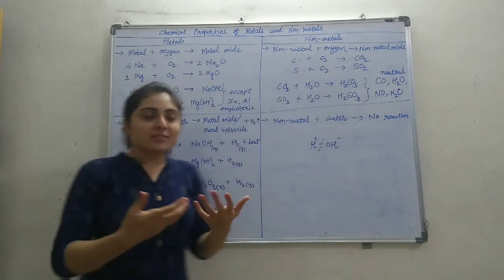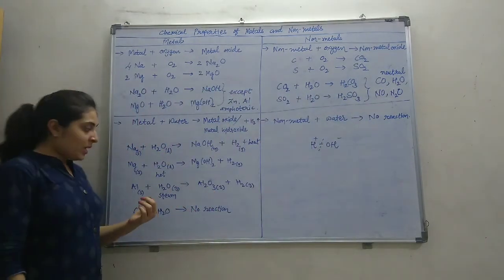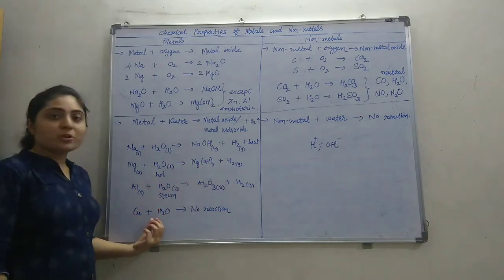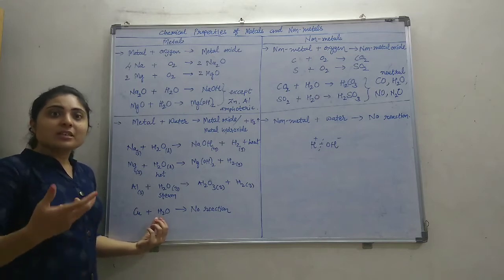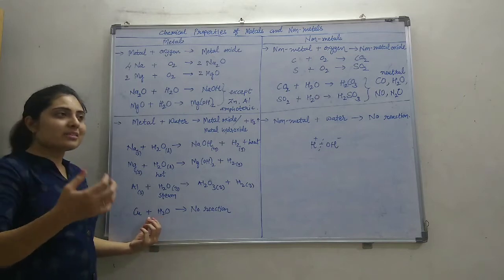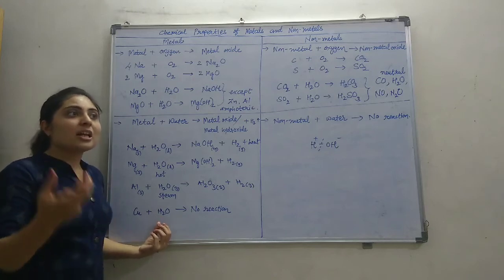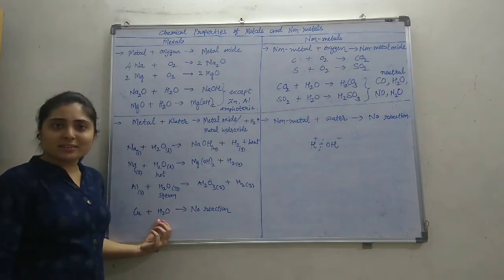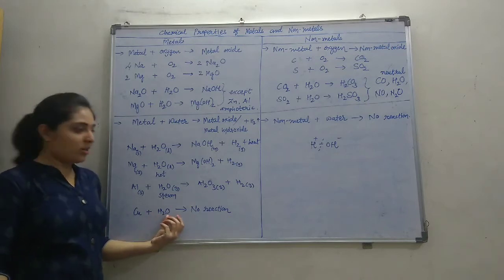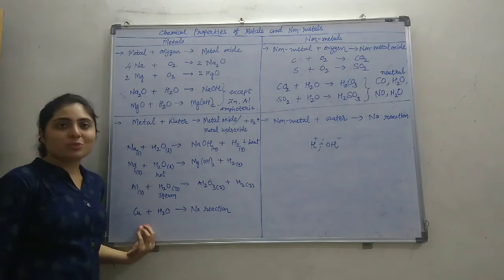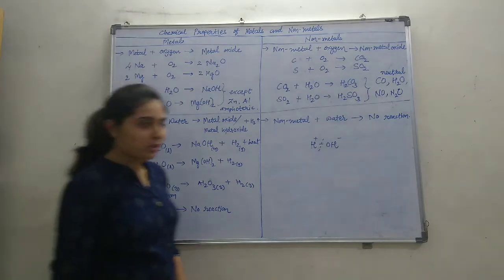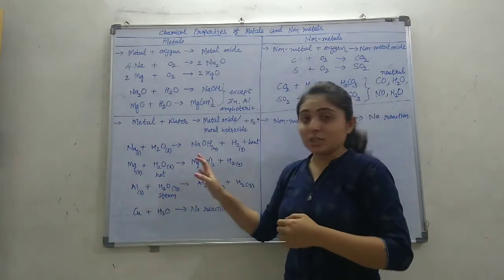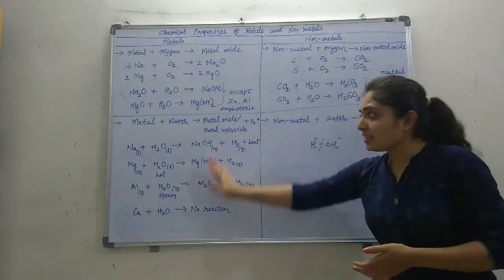And further, as the reactivity still decreases, iron reacts with steam, making iron oxide and hydrogen. But further, copper, lead and mercury have a very low reactivity. So they don't react with water at all. So no reaction. Copper, lead, mercury cannot react with water, whether cold, hot or steam. They do not react with steam also. Okay, so this is the reaction.